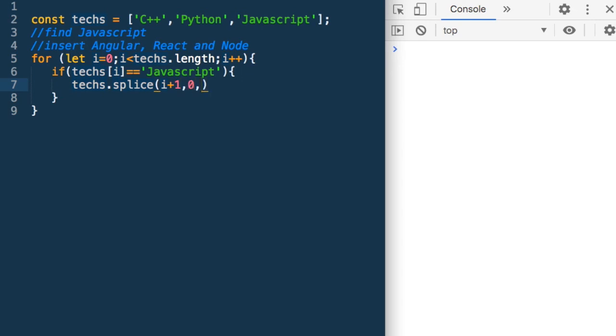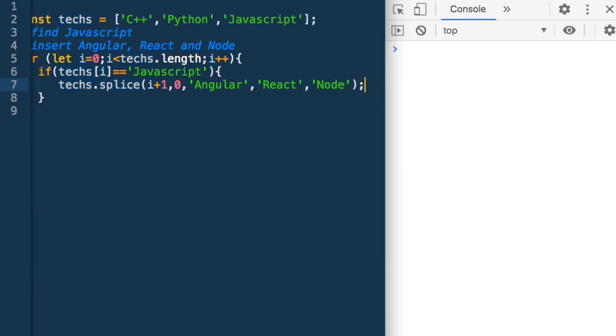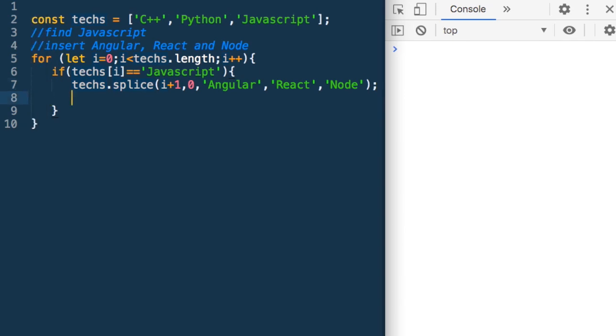And then what are the values we want to insert? Angular, React, Node. And in this case also our job is over. We have found JavaScript, so we will just break out of the loop. As our job is over, we will just break out. Now we have done it. So we will just do a console.log text.